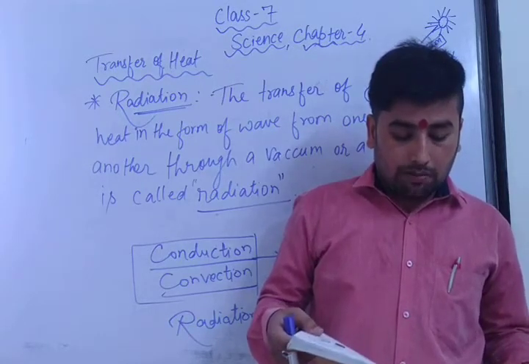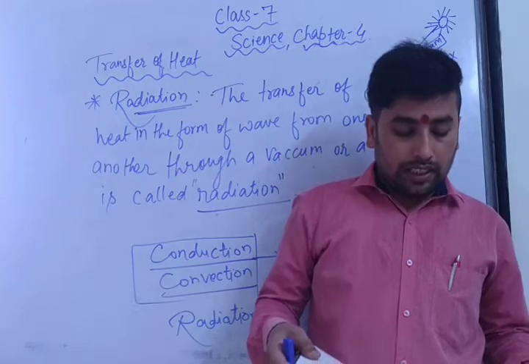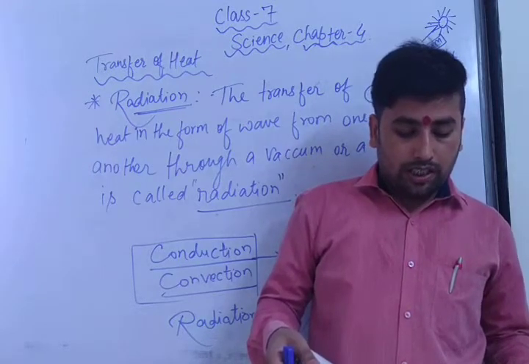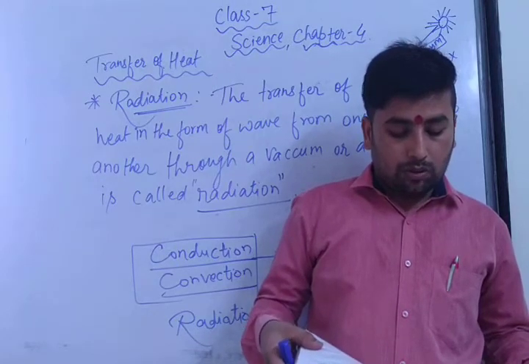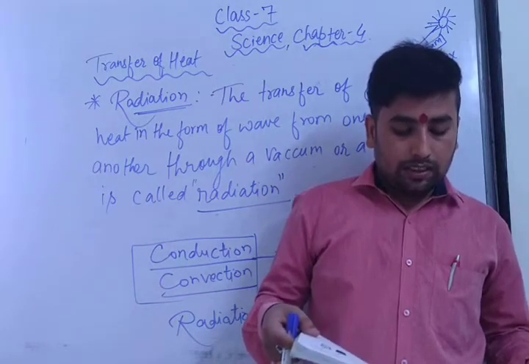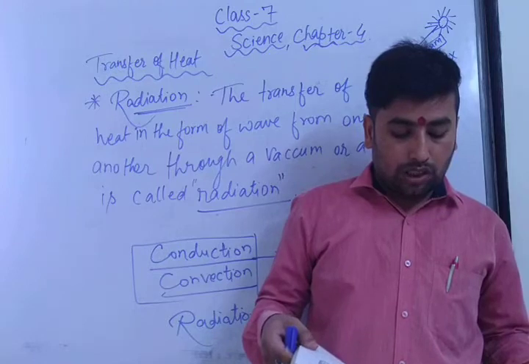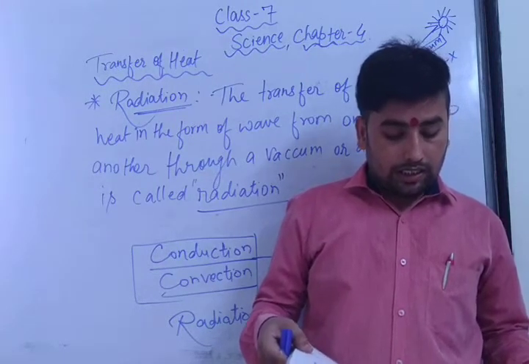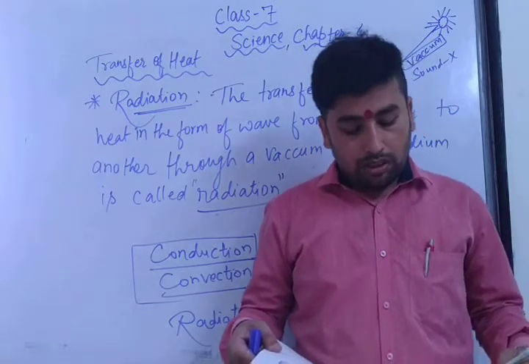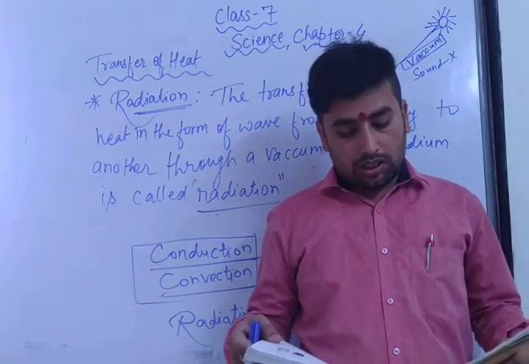Radiation does not need any medium of heat transfer. The heat is transmitted from a hot body in a straight line in all directions and at a very great speed without the aid of any medium. The heat from the sun reaches the earth through radiation. This heat is also called radiant heat. The sun's heat energy passes through the vacuum between the sun and earth and reaches the earth.